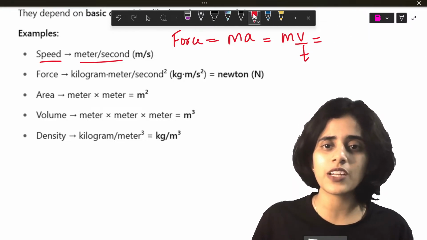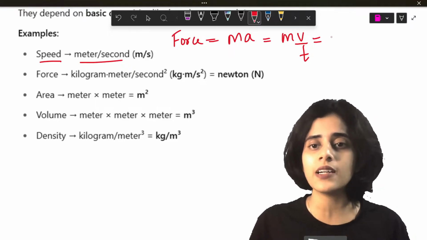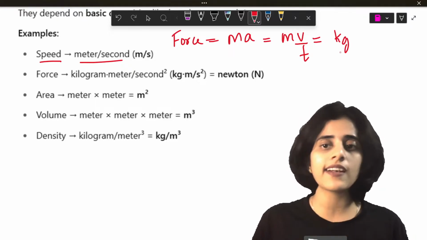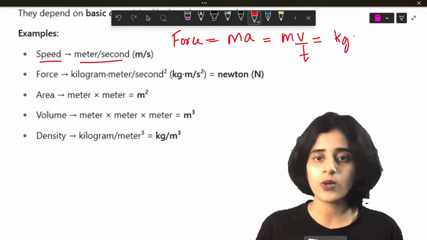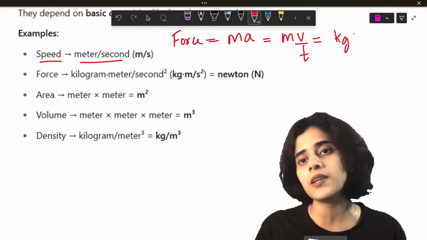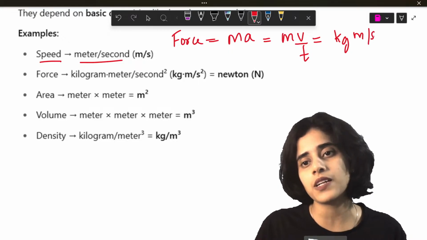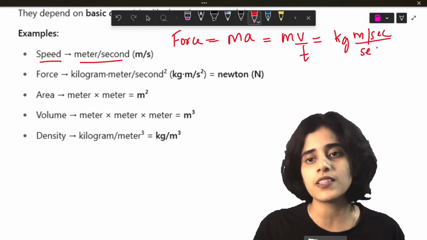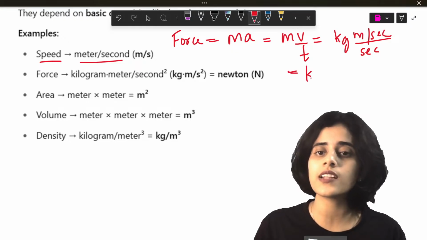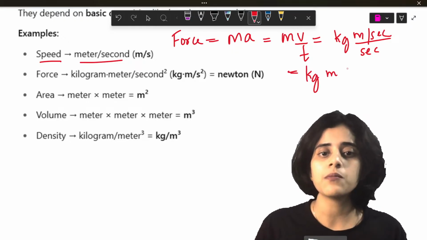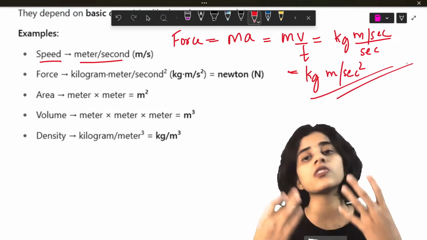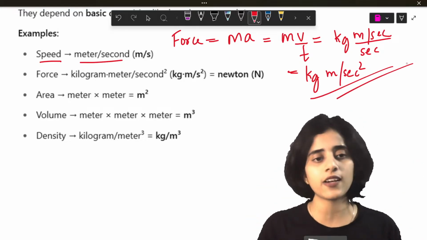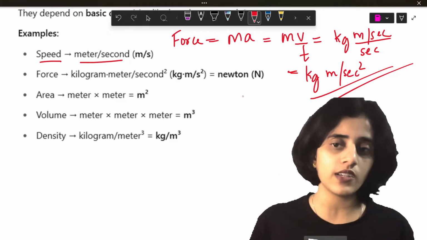Okay, I'm not going to go that basic. So here the unit would become, mass is a fundamental quantity, so its unit will be kilogram. Velocity will be meters per second. Time will be second. So in total this becomes kilogram meter per second square. So you can see force is derived from so many fundamental quantities. So it is a derived quantity.